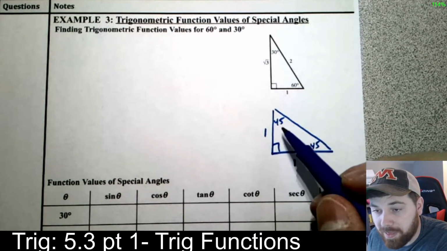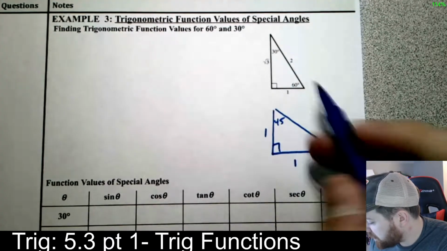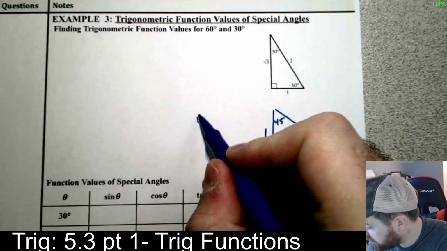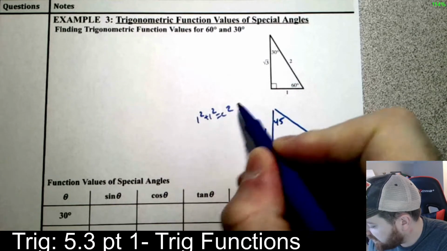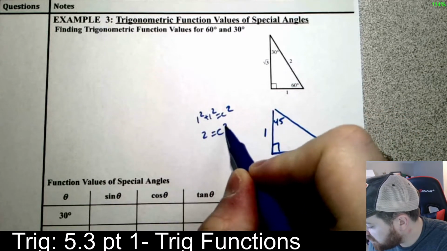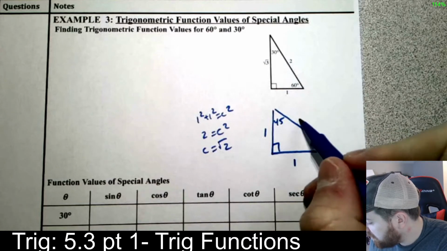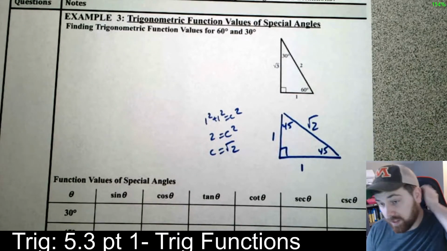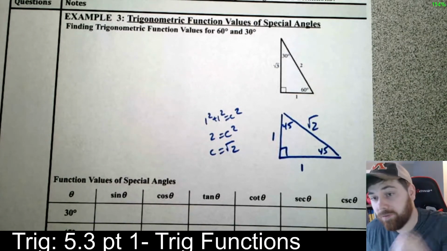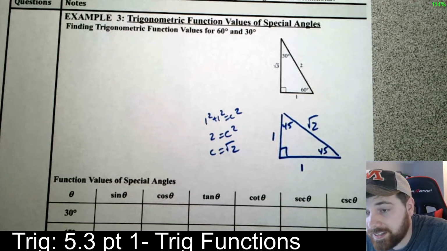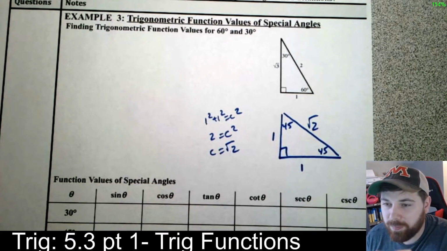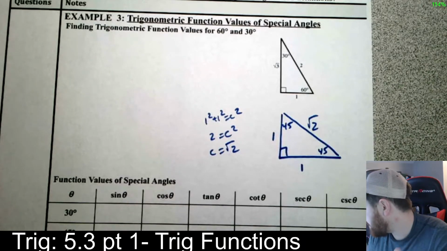And if these are both 1, by the Pythagorean theorem, a squared plus b squared is c squared. So we have 1 squared plus 1 squared is c squared. That's 2 equals c squared, so c is root 2. So that right there is root 2. Okay? So now if we ever encounter a 45, 45, 90 or a 30, 60, 90, we can draw those in general and then manipulate that pattern to match that in general.